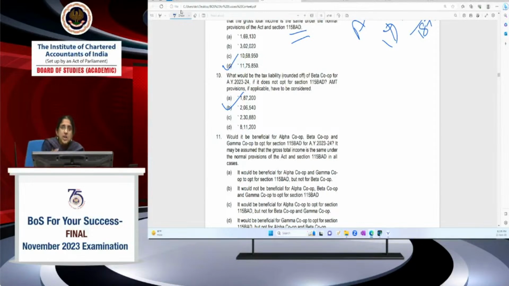So it will affect only cooperative societies basically. Apart from Chapter 6A deductions, 10A will attract AMT, 35AD will attract AMT. This I suppose all of you know, but the point to be noted is that ATP does not attract AMT. So if a cooperative society is claiming only ATP, AMT will not be there. In case of beta cooperative society, since it is claiming ATJJA, we have to compute AMT. But AMT is lower than the regular provision, so we take the tax liability as per the regular provisions.